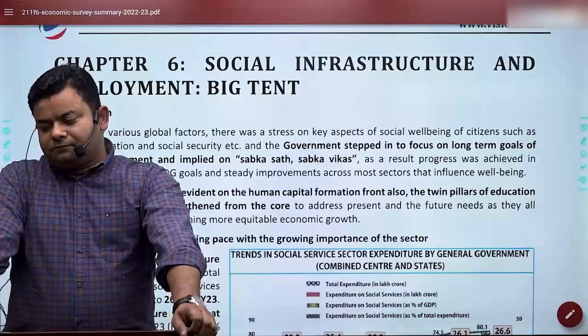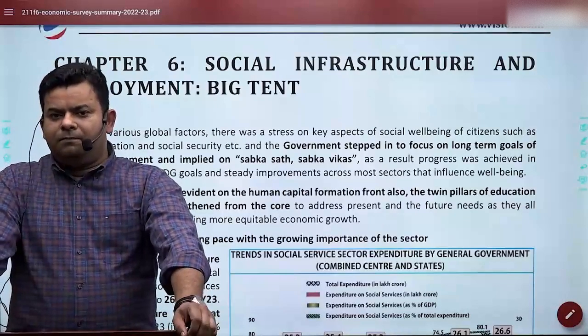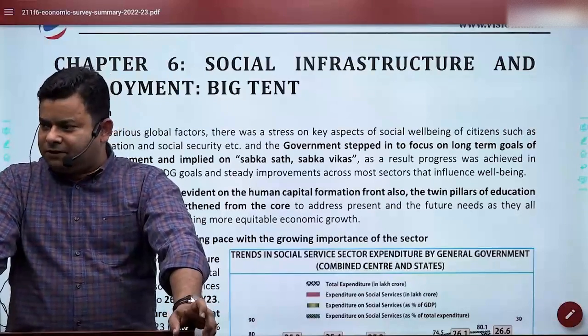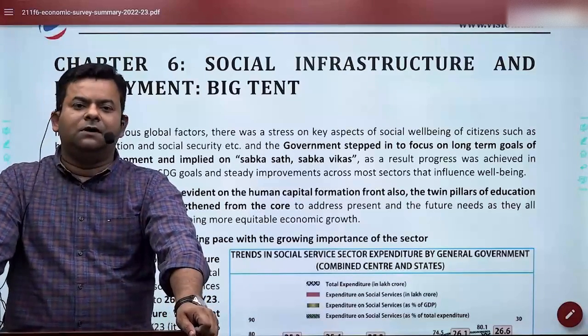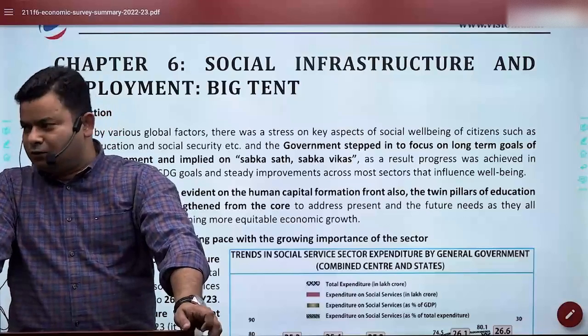Now, before I get into what exactly the chapter is and what are the dimensions of the chapter, there are a few things that you need to know.